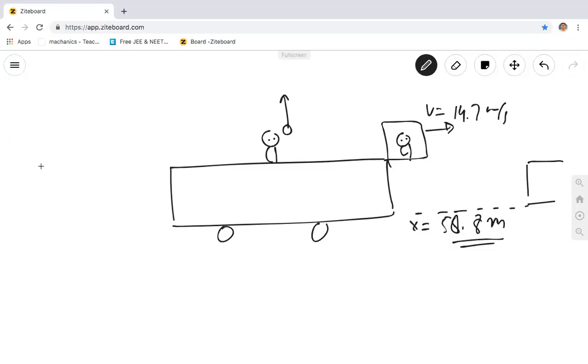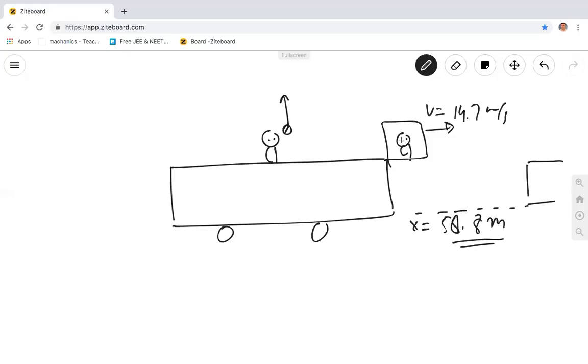Okay. Now see here. देखो, मैं पहले जो मैं क्वेश्चन का जवाब दूंगा, as seen from the truck. The question is, see the question. The man throws a ball in such a way that it returns to the truck after the truck has moved this. The boy throws the ball upwards and it catches the ball back.